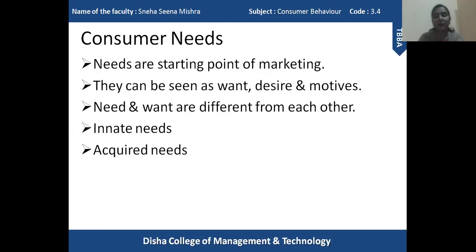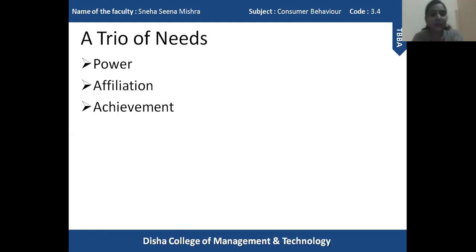So these are the acquired needs that arise due to our interaction with society, with different kinds of people, with the culture. So these are the two different categories of needs: innate needs and acquired needs. Now I'm going to explain the trio of needs: power, affiliation and achievement.